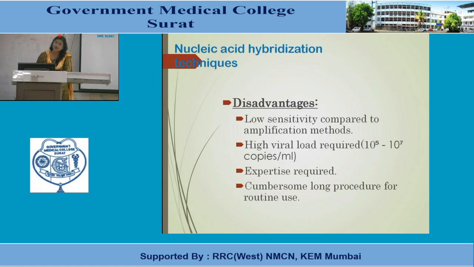Certain disadvantages are also there for nucleic acid hybridization techniques, like it has a low sensitivity compared to amplification methods. Amplification has high sensitivity, which we will discuss later on. Then in case of hybridization techniques, a high viral load is required, around 10 to the power 5 to 10 to the power 7 copies per ml, and expertise is required obviously. Then a cumbersome, long procedure is there, so it is not suitable for routine use.